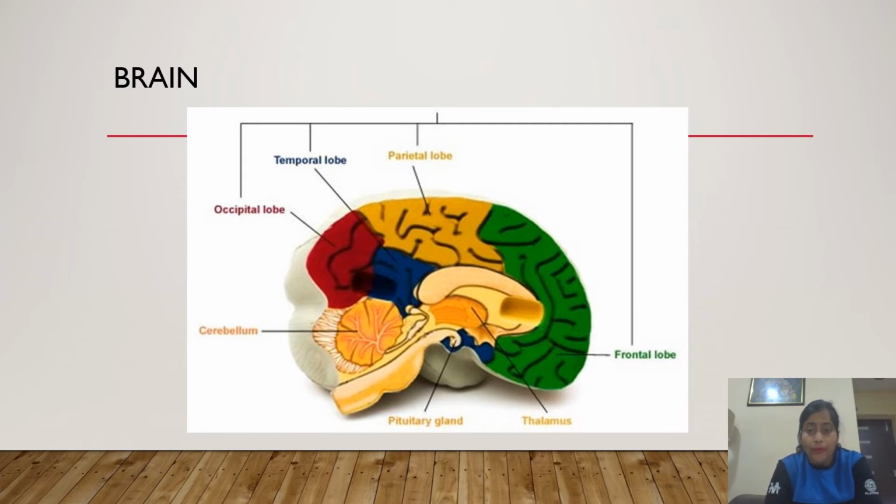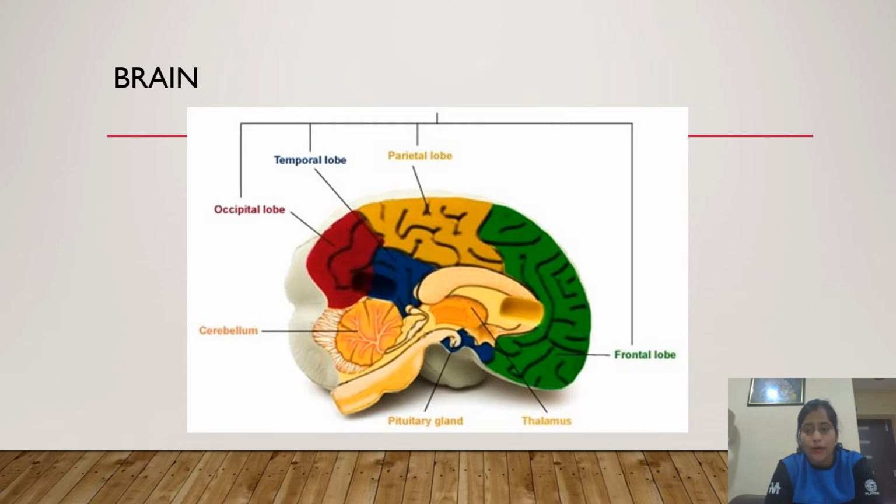The problem solving attitude is done with the help of the frontal lobe.